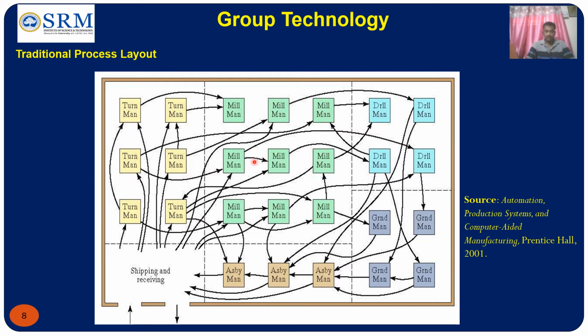If you switch over to group technology, you identify part families based on similarities in design and manufacturing. Parts with similar designs are processed in cellular manufacturing, where the machines are arranged in sequence based on the operations to be performed. That is called cellular manufacturing. We are going to discuss that in the next slides.